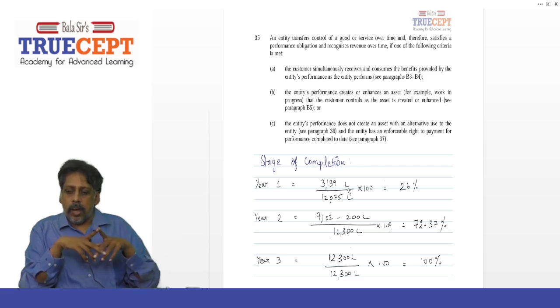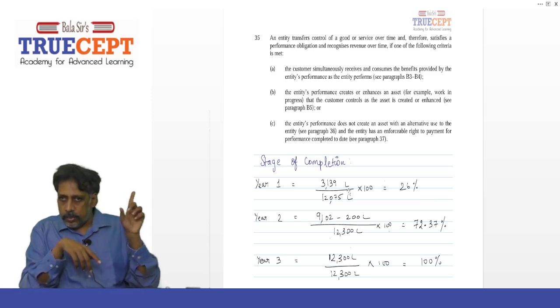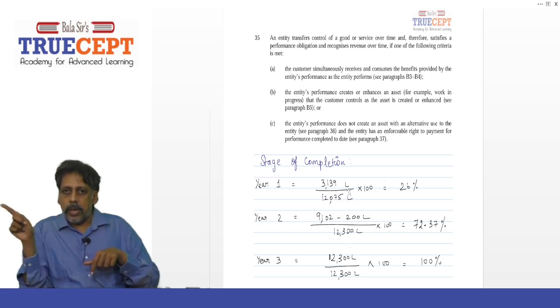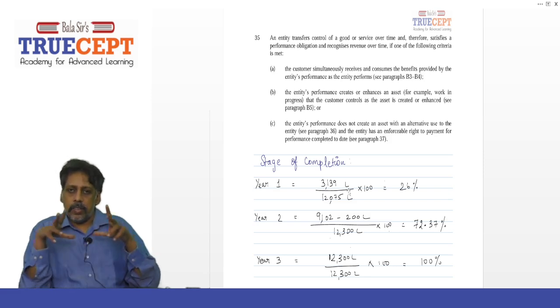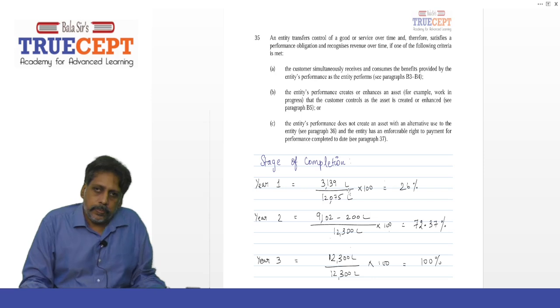That is the cost incurred to date, by the end of first year, second year, third year, divided by the total estimated contract cost. I'm going to use that approach to find the stage of completion.